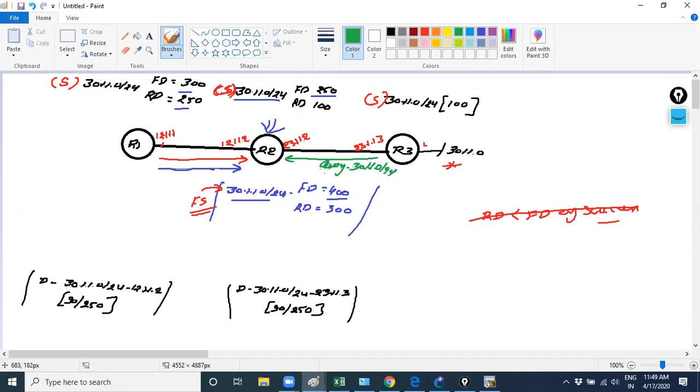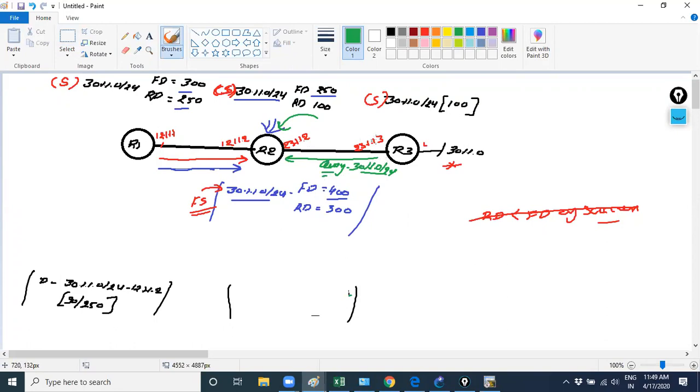Suppose my prefix 30 goes down. If you installed that prefix via me, please remove it. R2 will check that it's coming from R3. So what will it do? It will remove that prefix from its routing table. Then it will check its topology table.